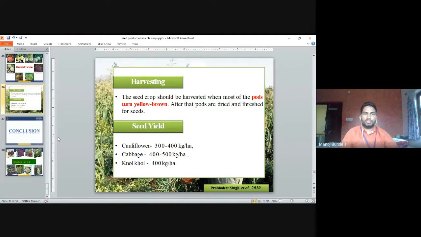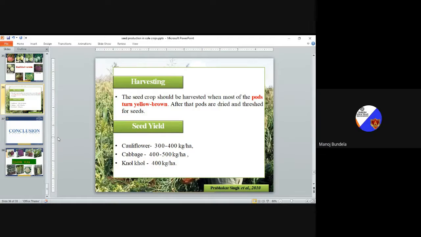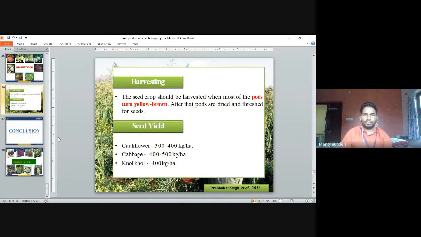Next is harvesting. The seed crop should be harvested when most of the pods turn yellow brown. That time the pod color is changed to yellow brown, and that time we will go for harvesting. After that the pods are dried and threshed for the seed. Then the pods will start drying and then we will take the seeds. So harvesting will start when the pods turn to yellow brown color.